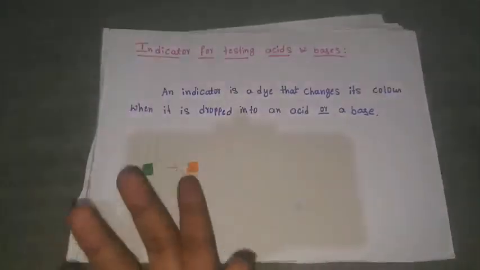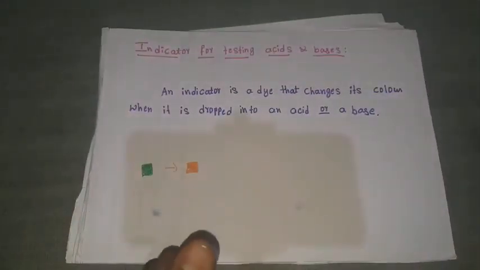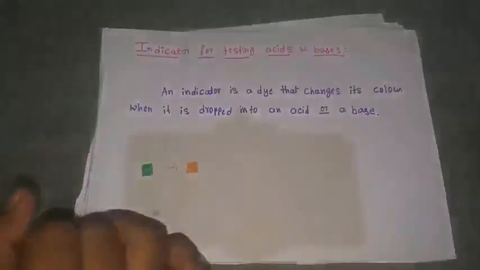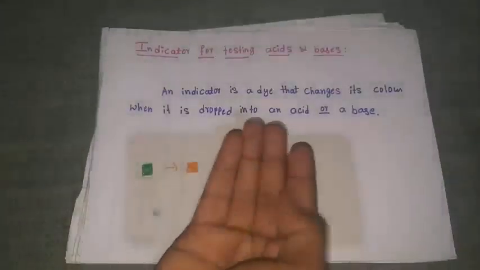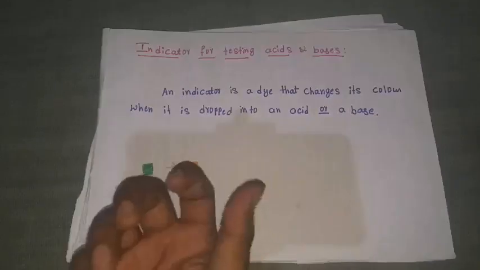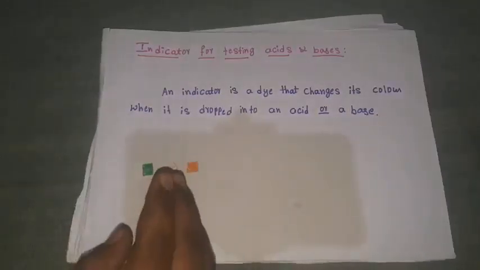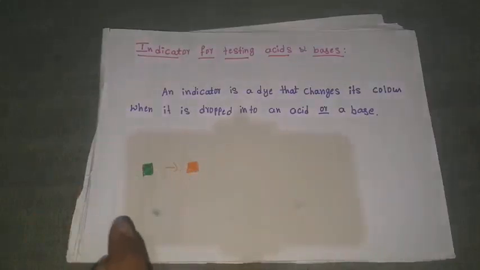Your indicator changes its color when you drop acid or base. To any indicator, it contains some color. When you add acid or base, it changes its initial color to some other color.